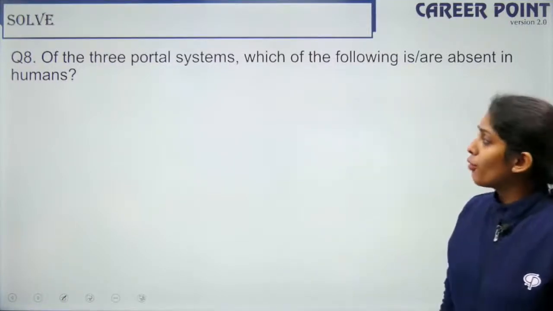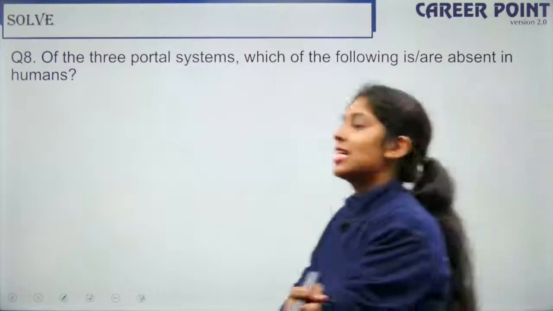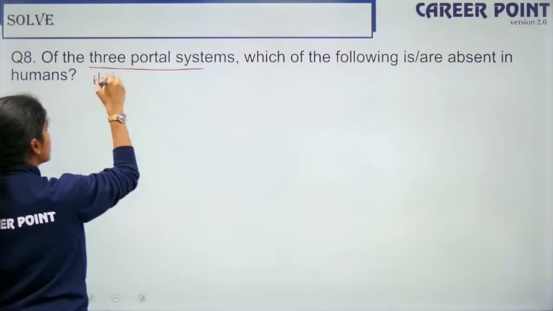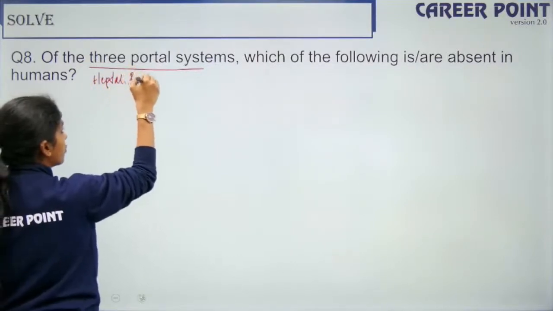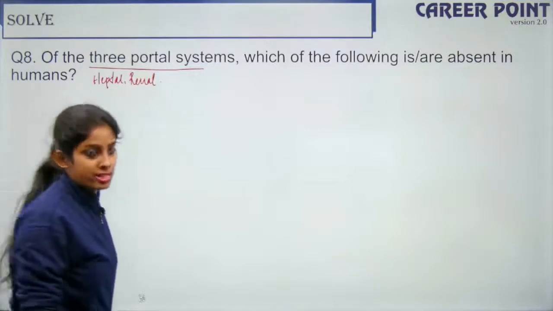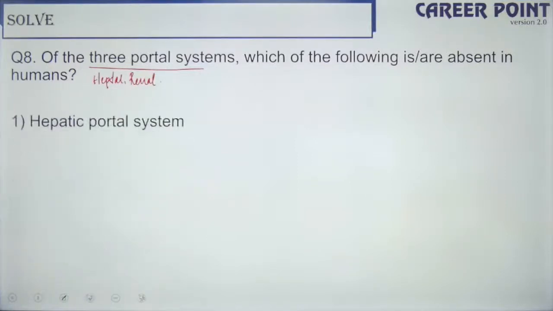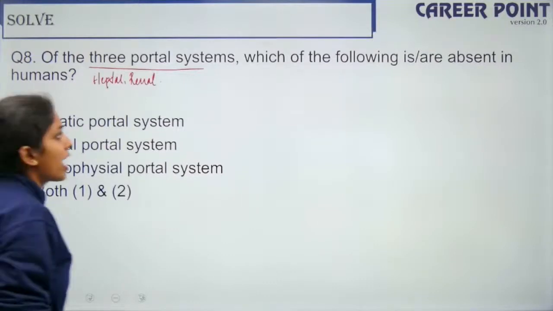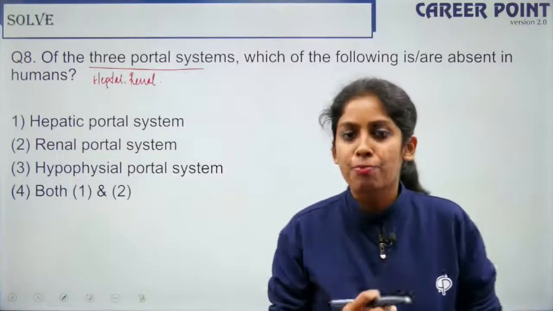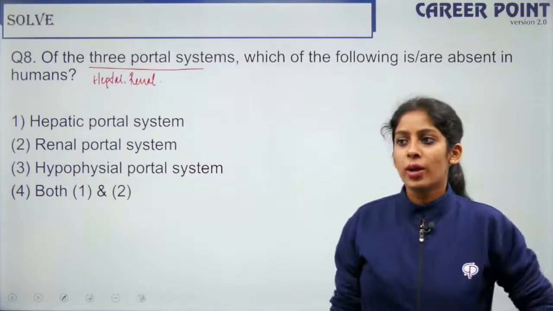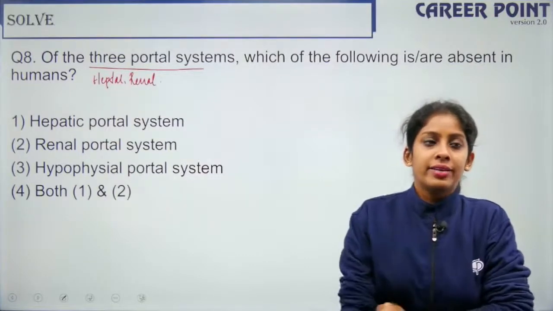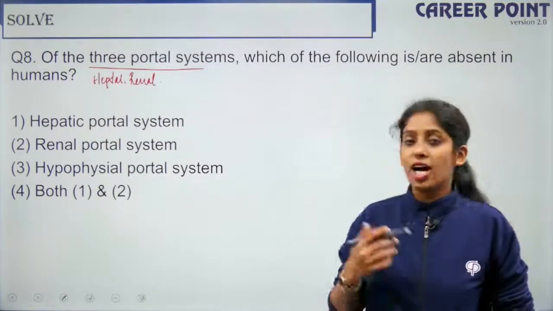Question 8. Of the 3 portal systems, portal is the carrier system. So what are the 3 portal systems? You have the hepatic portal system, the renal portal system and the hypophyseal portal system. Which of the following are absent in humans? Hepatic portal system, renal portal system, hypophyseal portal system, or both 1 and 2? Which do you think is absent in humans?